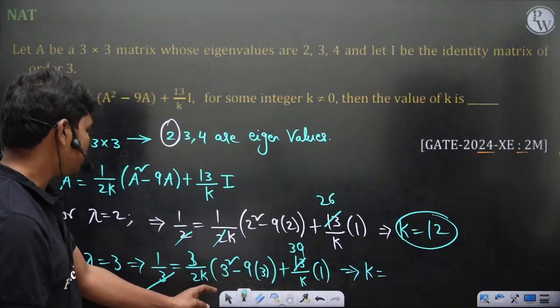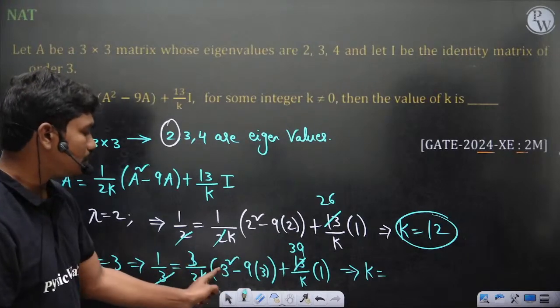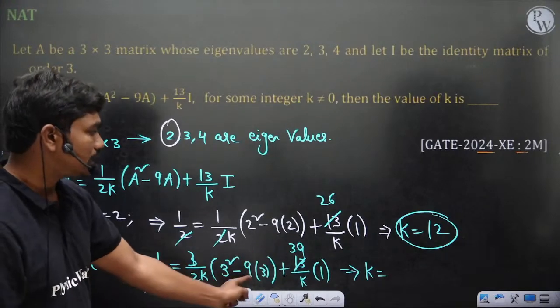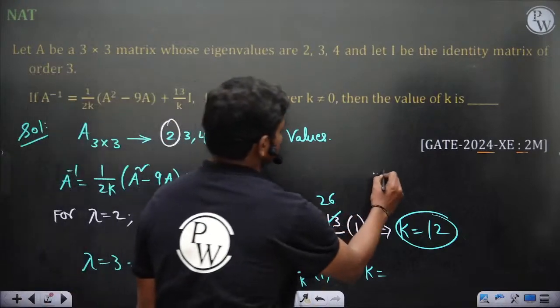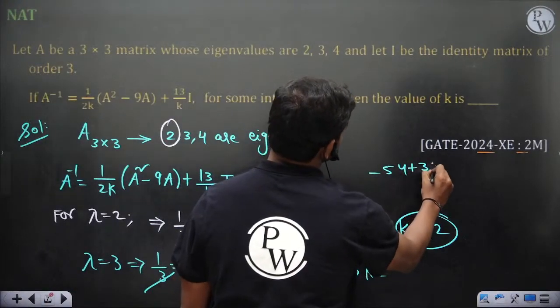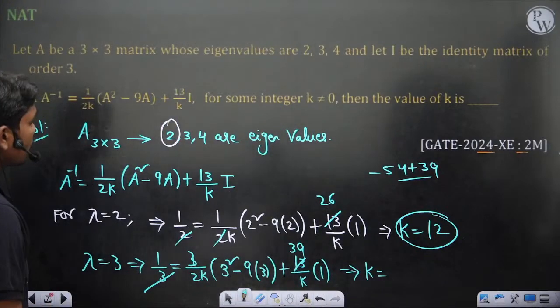Sorry, I think I made a mess. 3 square is 9, 9 minus 27 is minus 18, and 3 times minus 18 is minus 54. Minus 54 plus 39, correct? It's giving you minus 15, right? K is 15 in that case.